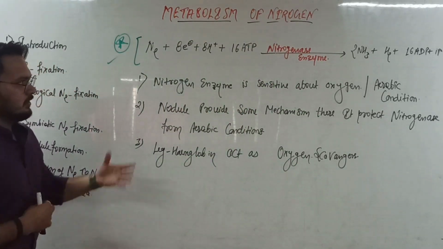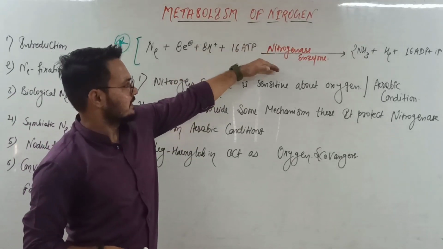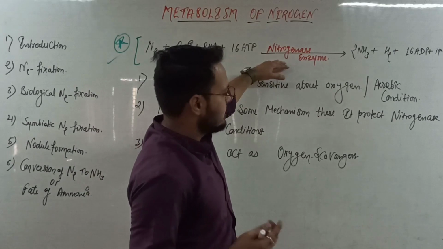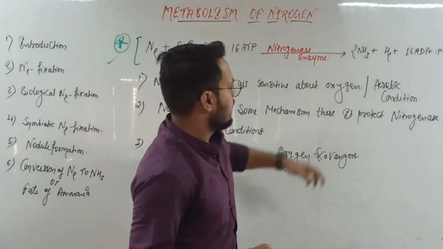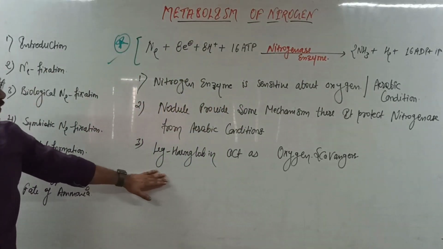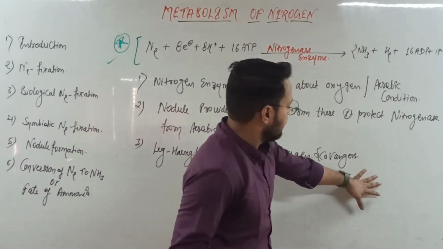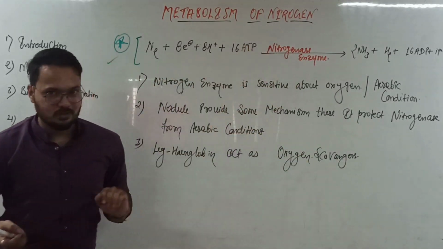So that is clear. We already said that it is an oxygen sensitive enzyme. That is, nitrogenase is sensitive to oxygen, the aerobic condition, and this leghemoglobin acts as the oxygen scavenger, and it will remove the oxygen for the nitrogenase enzyme.